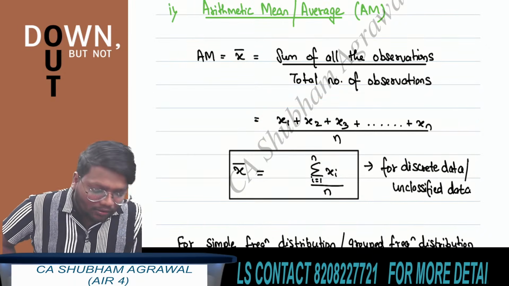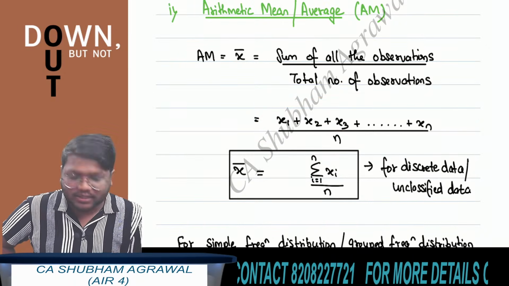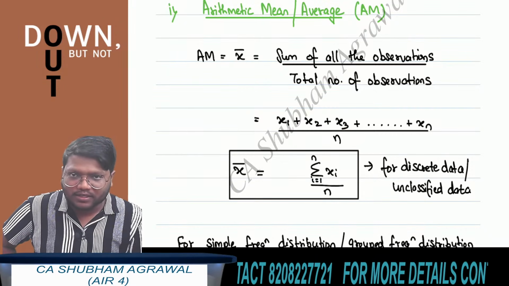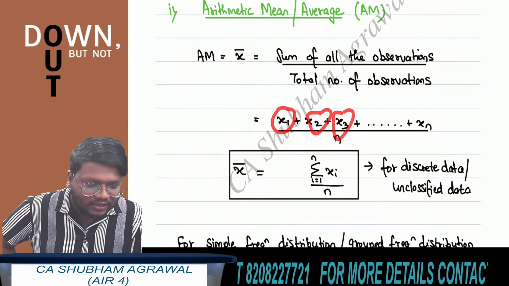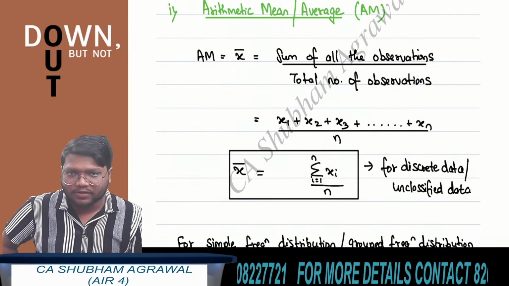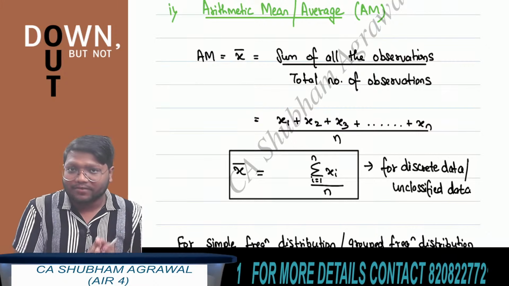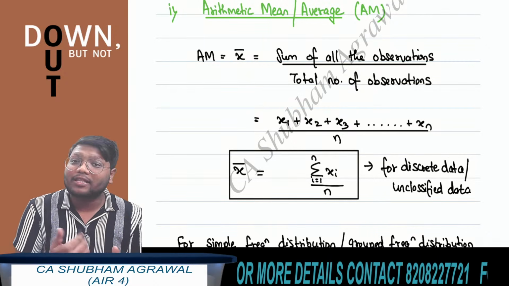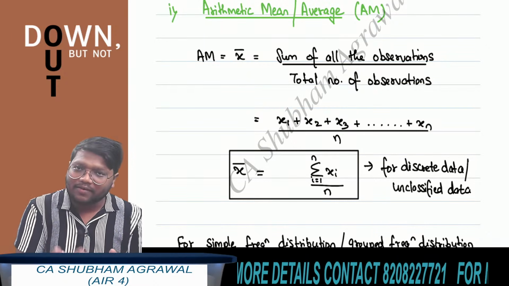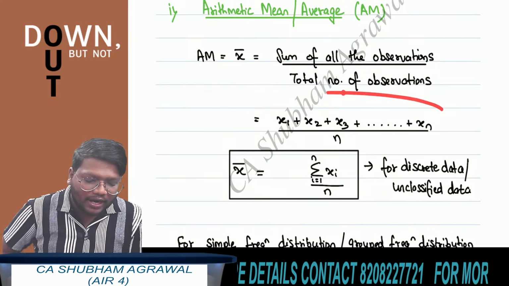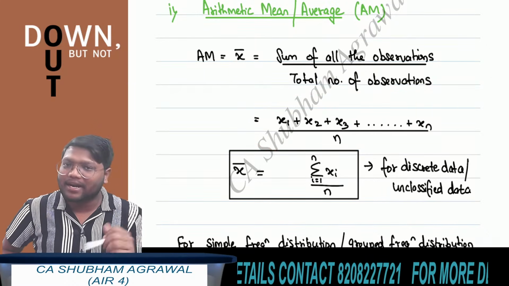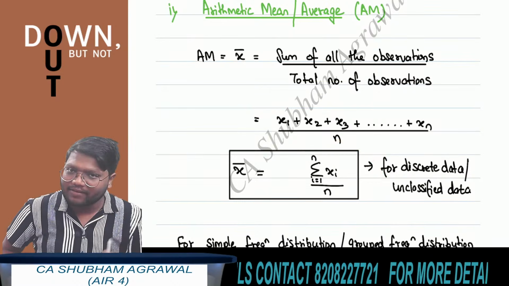Clear? Now this n is what? Number of observations. This x1, x2, x3, these are all what? Values of individual observations. This is the formula to find arithmetic mean if discrete data is given. The formula is sum of all the observations divided by number of observations. You can also write it in notations as summation of xi divided by n.